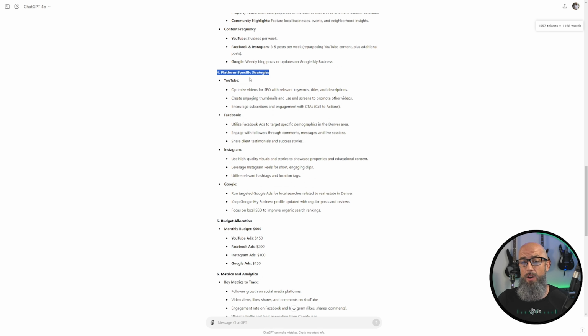Now, going down further, we're going to dive deeper here. YouTube, platform-specific strategies, right? So optimize videos for SEO with relevant keywords, titles, and descriptions. Create engaging thumbnails and use end screens to promote other videos. Encourage subscribers and engagement with CTAs and calls to action. Facebook, utilize ads on Facebook to target specific demographics. Engage with followers through comments, messages, and live sessions.